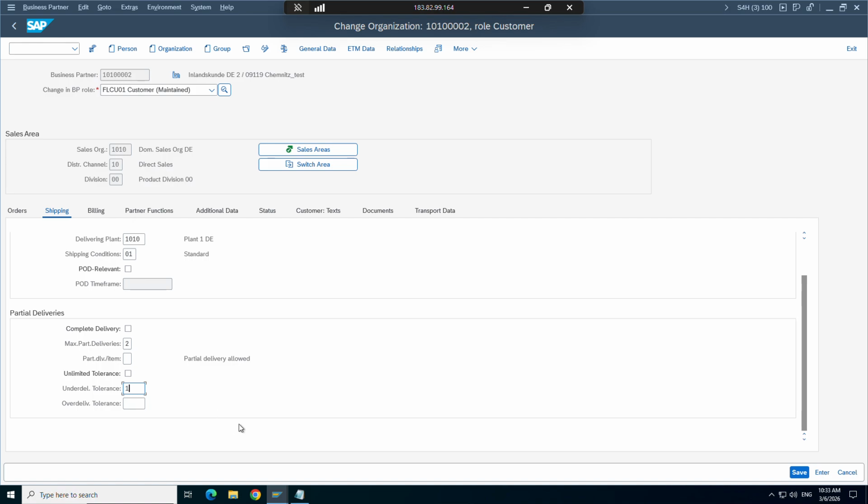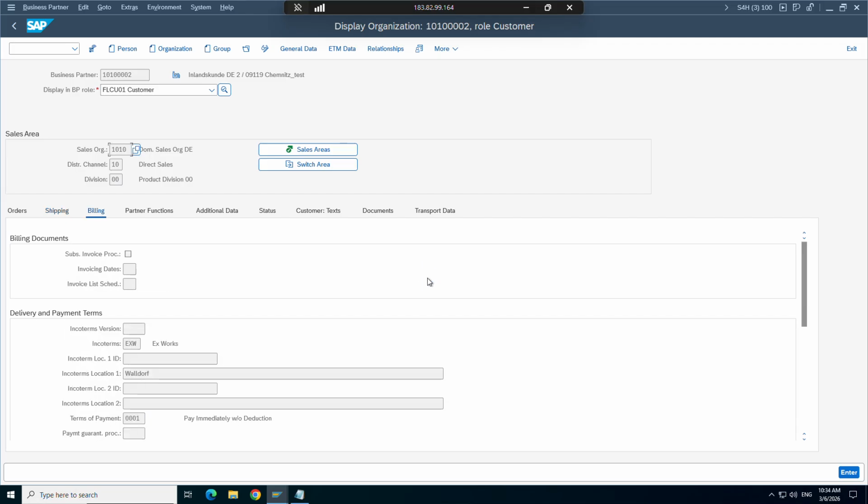Let's say I maintain one percent, that means out of 100 I can have 99 as well. But if I try to deliver 98, it will give me an error that I'm trying to create the delivery beyond the tolerance. So that is for that functionality. Sometimes interview people ask, let's say I'm getting an order for 100 kg, but I want to deliver 102 kg or 99 kg, where do we maintain that tolerance? You can tell them in the customer master we maintain the under delivery tolerance and over delivery tolerance.